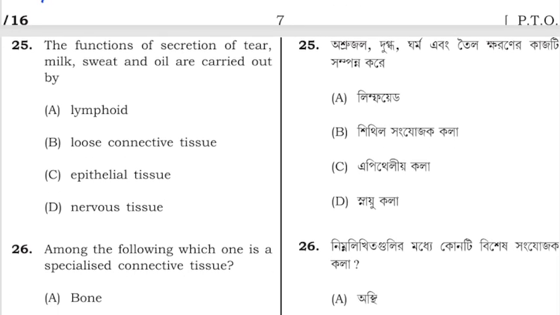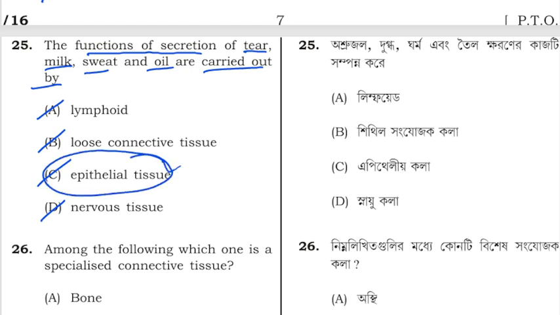Next question is, the function of secretion of tear, milk, sweat or oil is carried out by? Option A is lymphoid, option B is loose connective tissue, option C is epithelial tissue, or D is nervous system. So tear, milk and oil are released by epithelial tissue. So option C is correct.